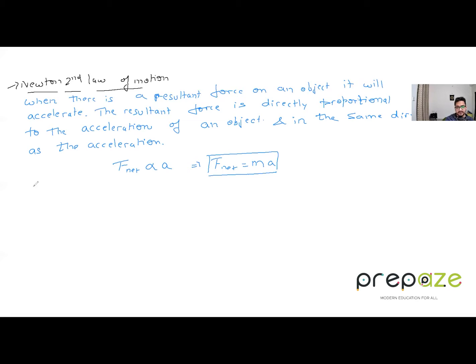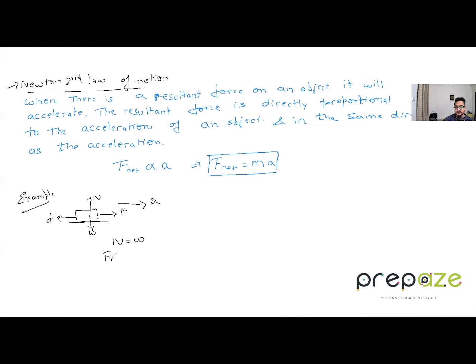So we will be doing a few questions to make you understand what different types of questions can arise. A very simple example: suppose there is a block and a force acting on it, a friction force acting backwards, a normal reaction force above, and a weight W over here. This is called a free body diagram, where you draw the different forces on an object. Now I'm saying the object is moving in this direction with an acceleration A. That means the vertical forces will be balanced, and the normal reaction will be equal to W.